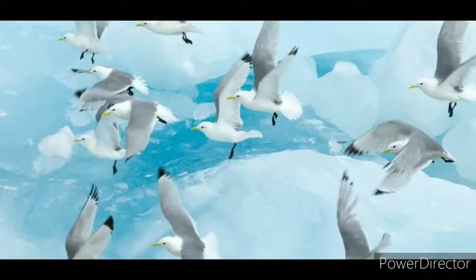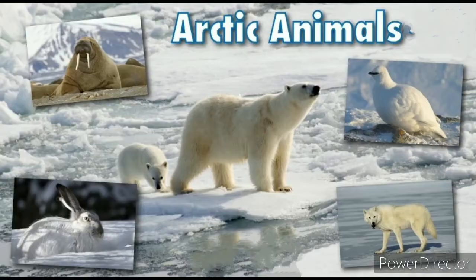And there are other birds, the arctic tern. It will go to Antarctica in the months to avoid the winter. To survive the cold winter months, some snakes, lizards, frogs, and the Arctic ground squirrel eat a lot during summer and store the extra food in their body as fat.